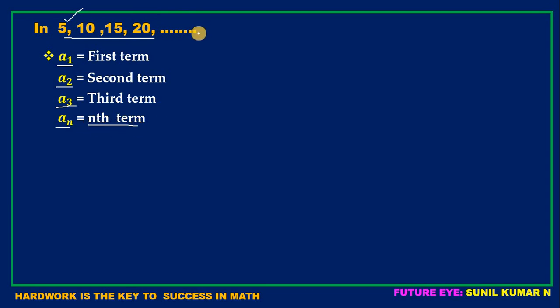But in this example, I have not taken a last term. If there is a last term, we write it as AN and it is read as the nth term.